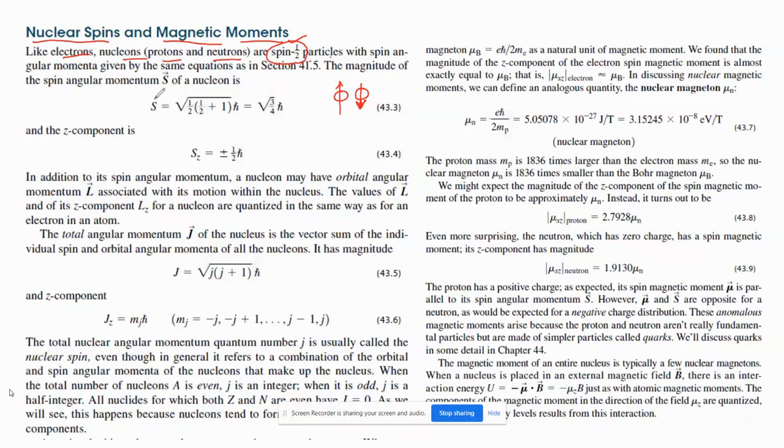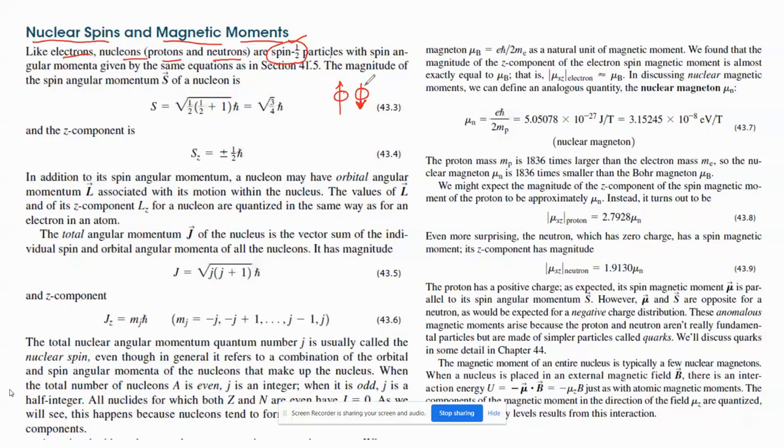Okay, and due to that they have some angular momenta. One is due to its spin motion, that means the proton will move around its axis like our earth, right? So that will be its spin motion, and there is one orbital motion also. Orbital motion means it will move around another nucleon, another proton or neutron.